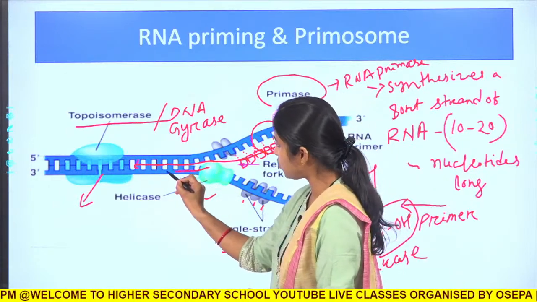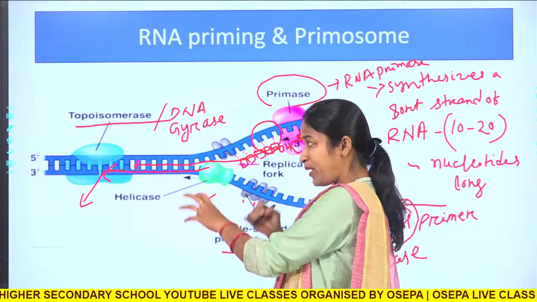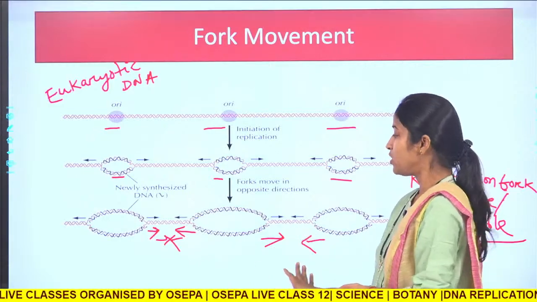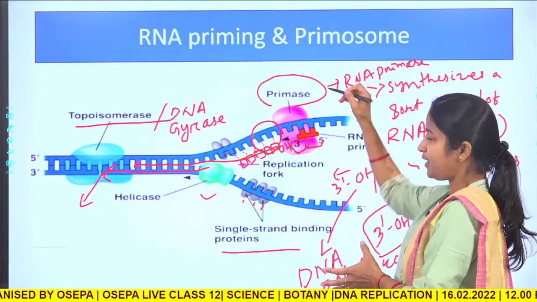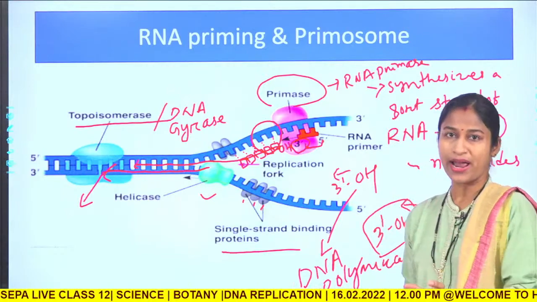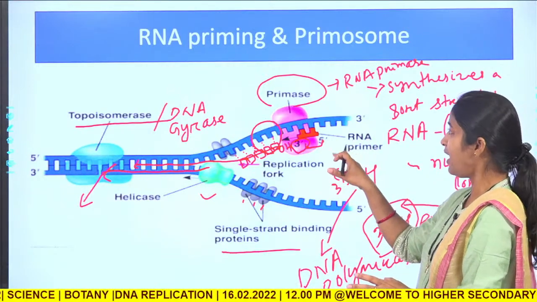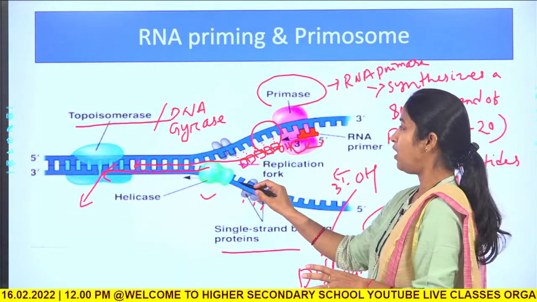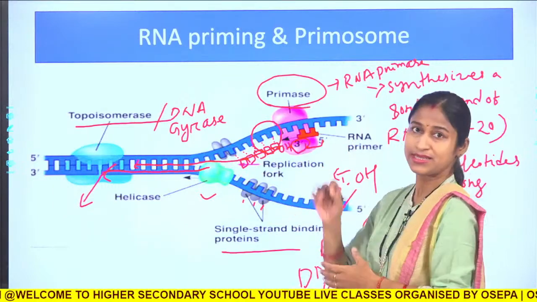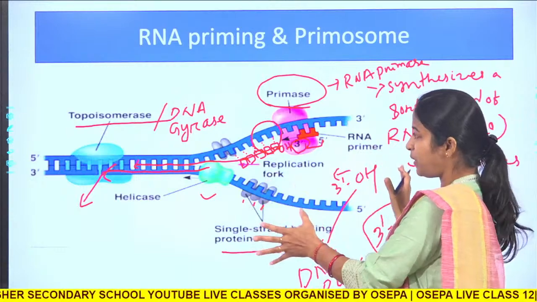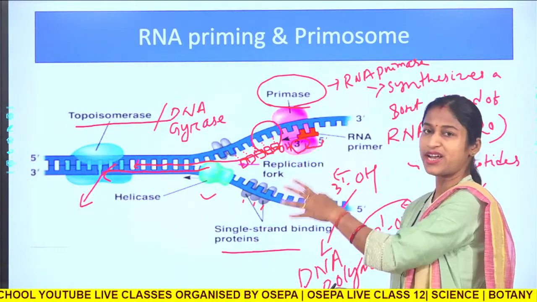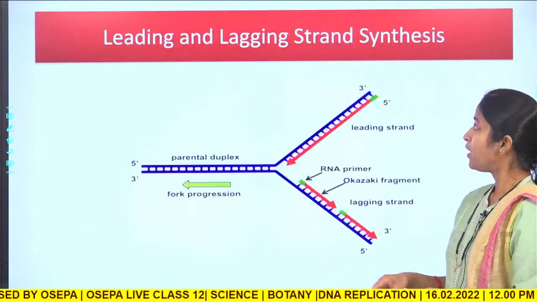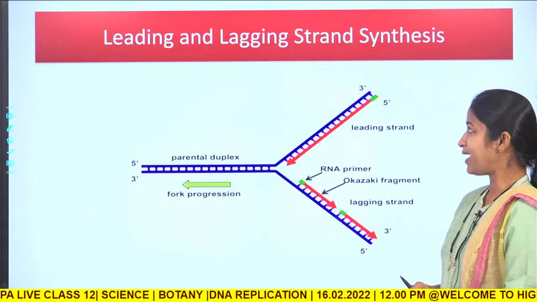And the helicase enzyme also goes on breaking the hydrogen bonds and creating the single stranded template, as we can see here. So in this way there will be RNA priming. The formation of the RNA primer is called RNA priming, and the primosome is formed with the assistance of helicase, topoisomerase and the primase enzyme. So this is the complete picture where we can see all the enzymes and proteins that are involved in DNA replication.